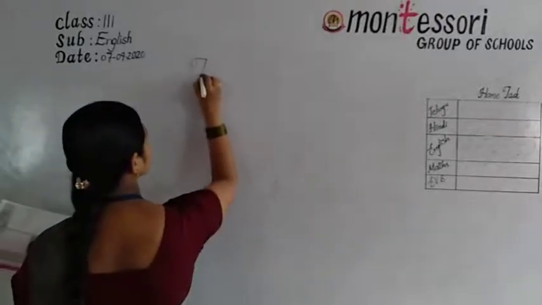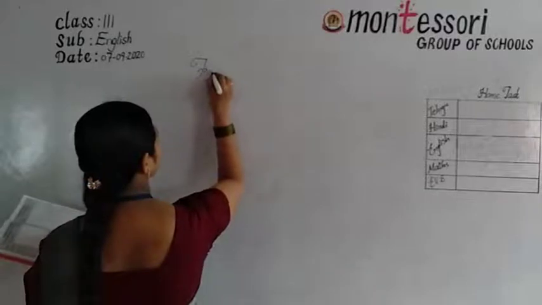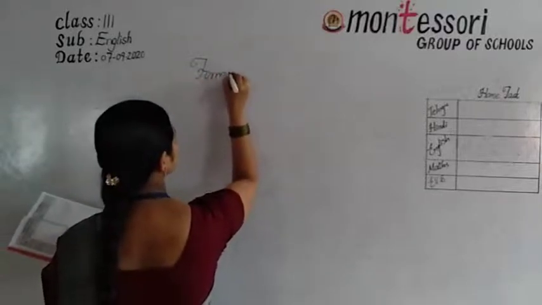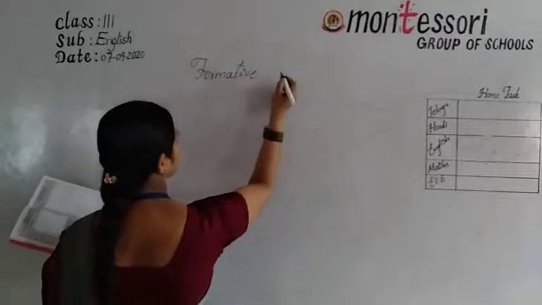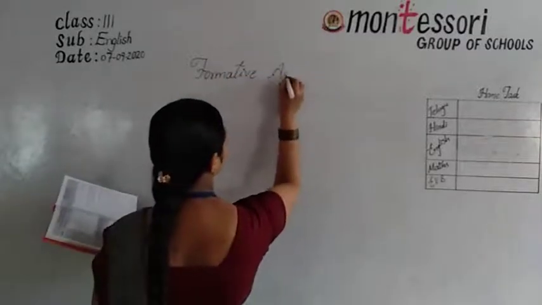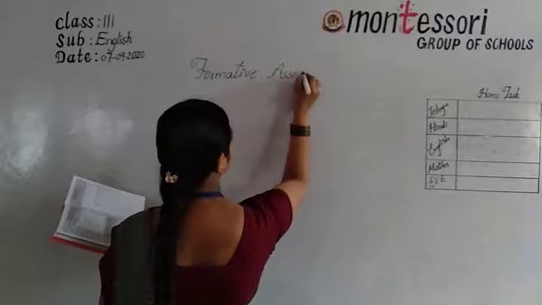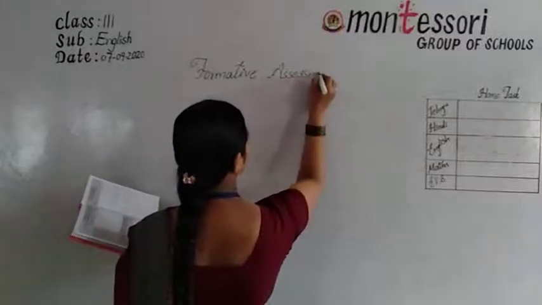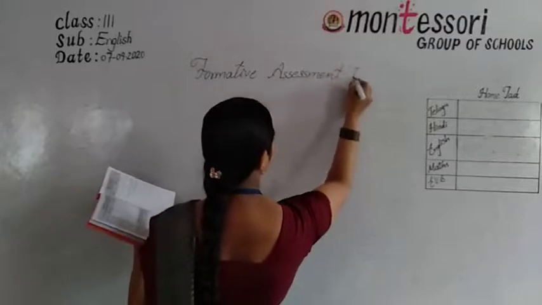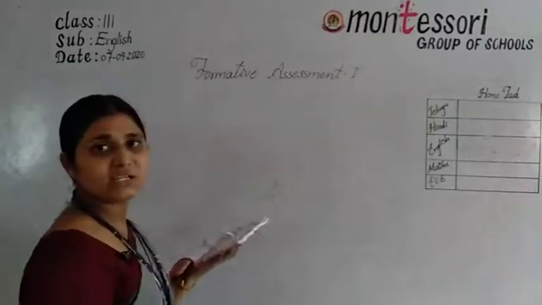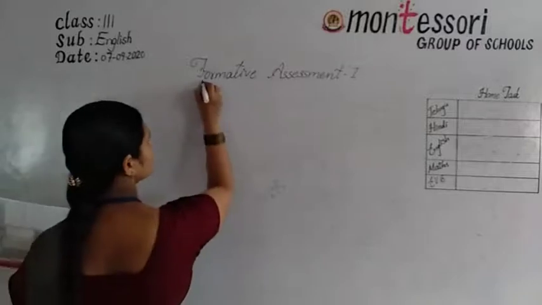What is the symbol? Page, formative assessment 1. Formative assessment 1.